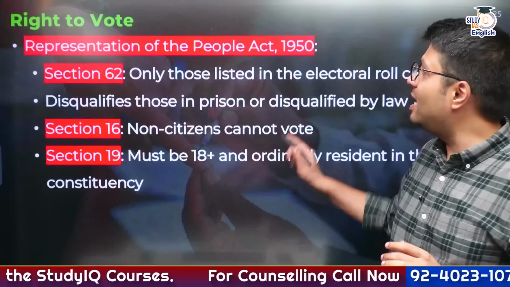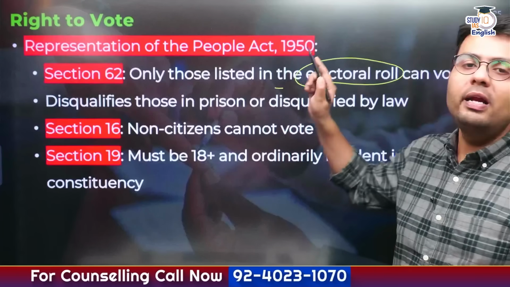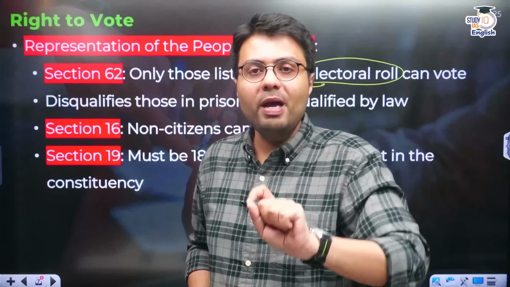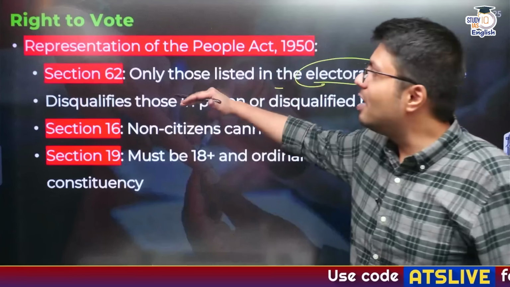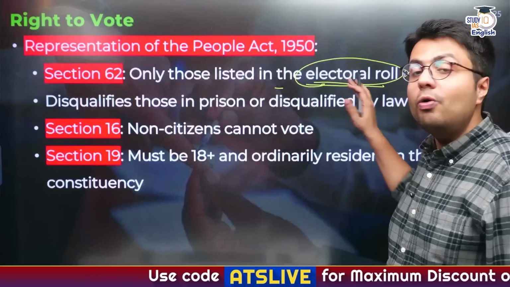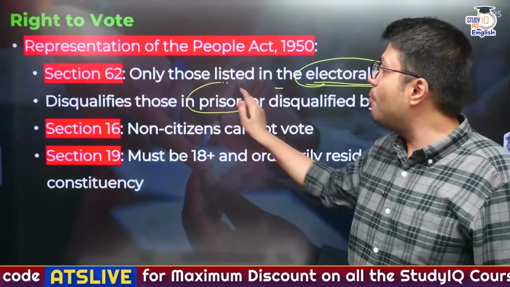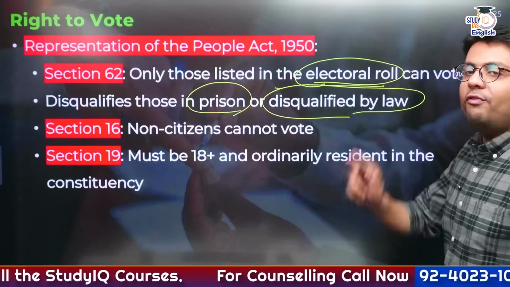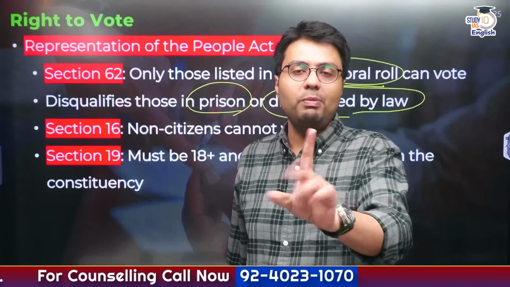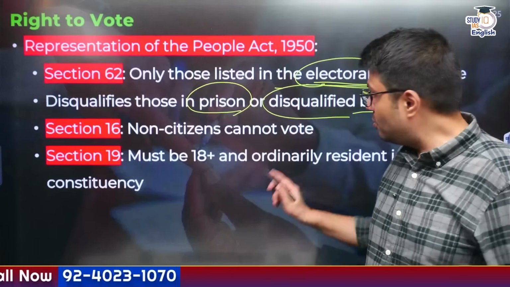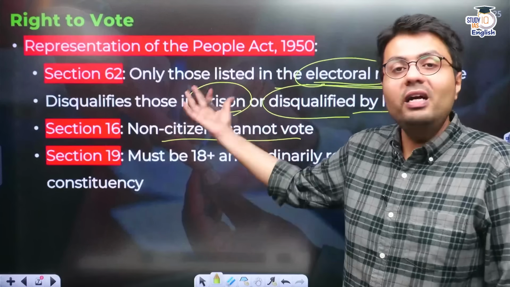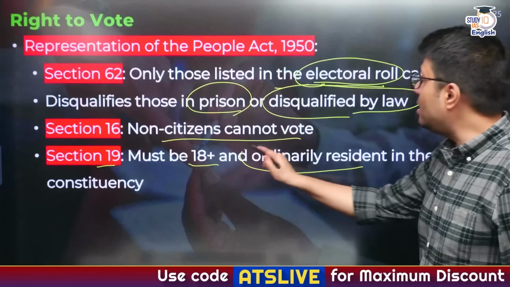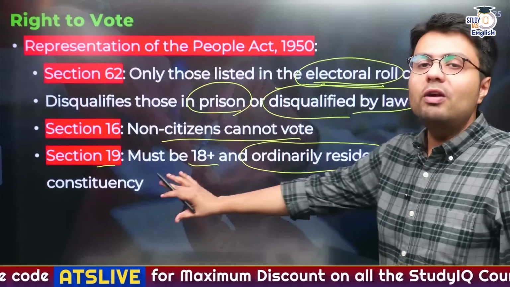Section 62 of this act says that only those people who are listed in the electoral roll in India can vote. So if your name is not there in the electoral roll, do you think you'll be able to vote? No. Similarly, people who are lodged in prison for some crime they have committed won't be able to vote. Similarly, people who are disqualified by law for certain reasons also won't be able to vote. Section 16 also says that non-citizens of India can't give vote, obviously, and Section 19 says that you must be 18 years and above and an ordinarily resident in a particular constituency, then only you can give vote.